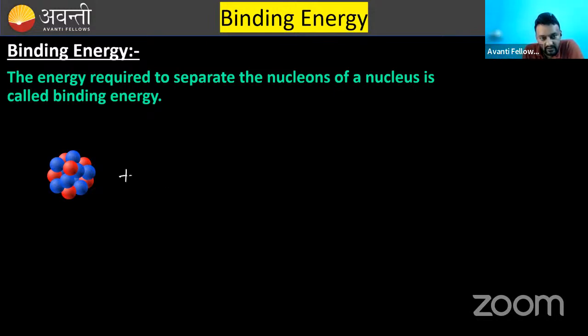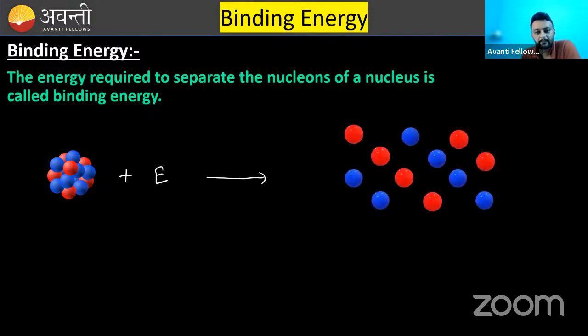So let's suppose I have given some energy, and by this energy I have separated the nucleons like this. Every nucleon is at a large distance compared to each other, since the range of the nuclear force is very small. So we have separated them by a large distance according to that.